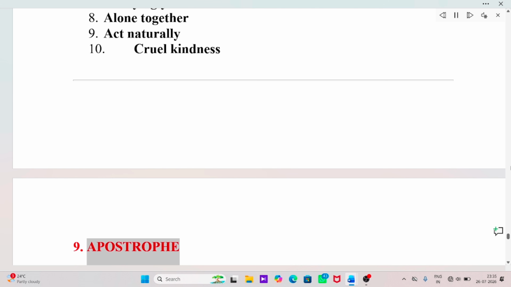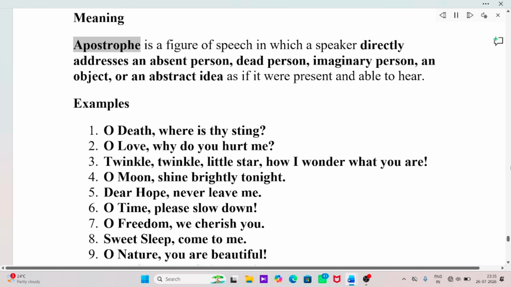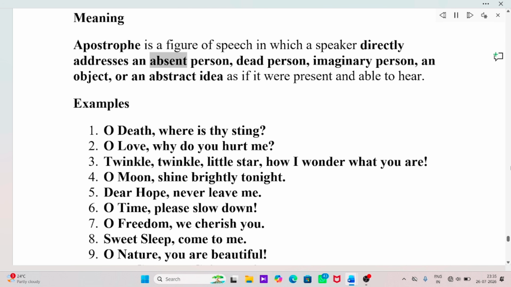9. Apostrophe. Meaning. Apostrophe is a figure of speech in which a speaker directly addresses an absent person, dead person, imaginary person, an object, or an abstract idea as if it were present and able to hear.